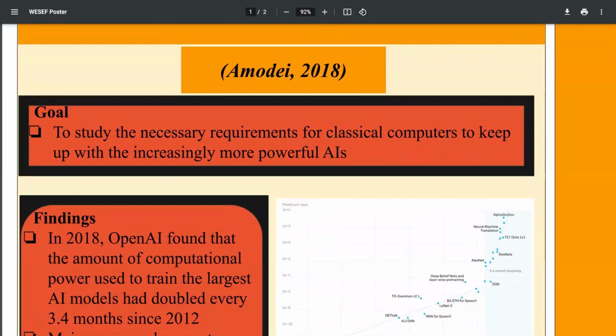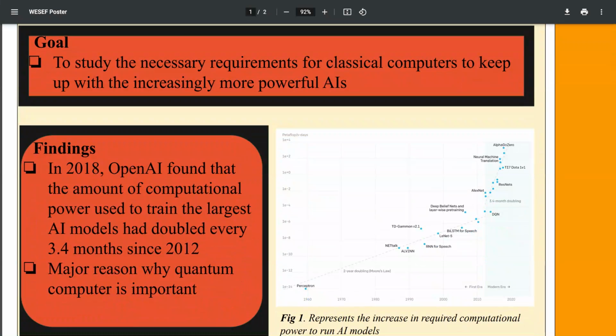In my review of literature, the goal of the first article was to study the necessary requirements for classical computers to keep up with the increasingly more powerful AIs. What they found is that the amount of computational power used to train the largest models had doubled every 3.4 months since 2012. This is a major reason why quantum computing is required in order to keep up with the growing power and requirements to run AI.